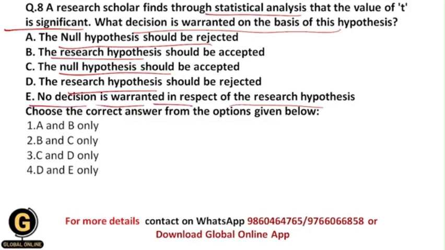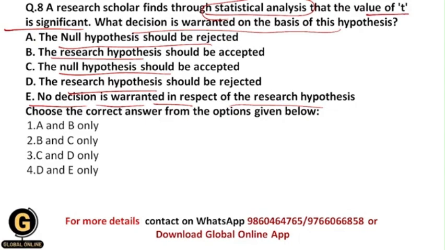As I have told you earlier, whenever we reject the null hypothesis, then obviously we need to accept the research hypothesis and vice versa. Null hypothesis basically states that there is no difference or no relationship between the variables, but research hypothesis alternatively tells us that there is a difference or relationship between the two variables. Over here, after doing the statistical analysis, the researcher has got a significant t-value.